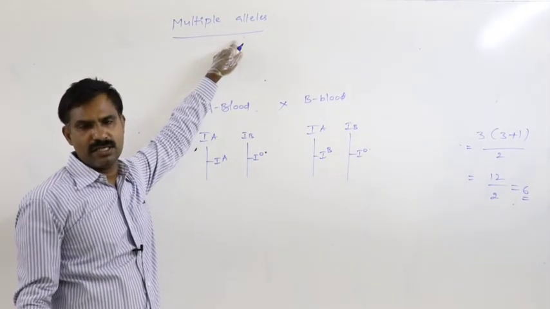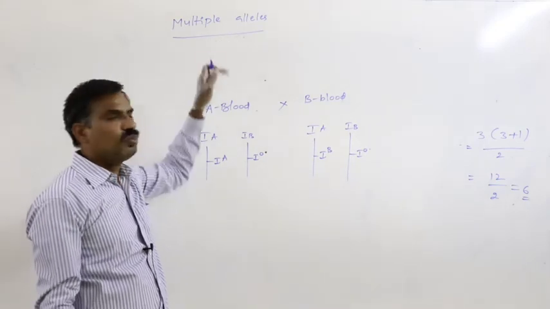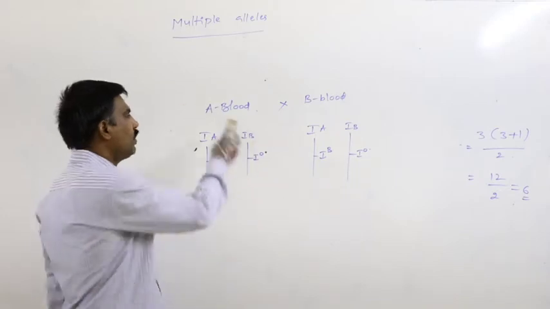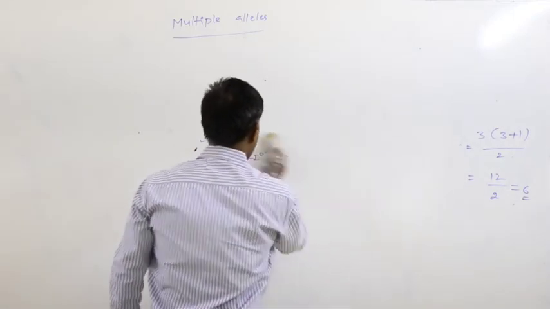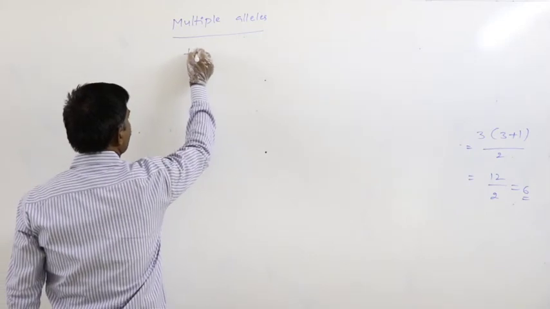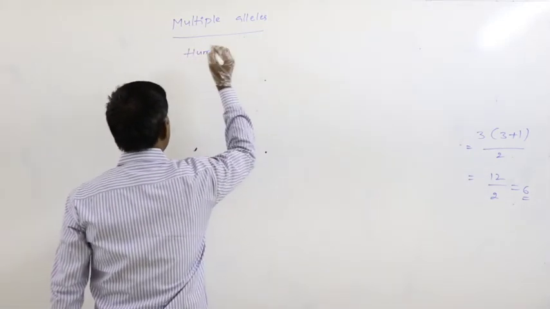Continuation to the last class. What is the better example for multiple alleles? Means blood groups. Human blood groups.